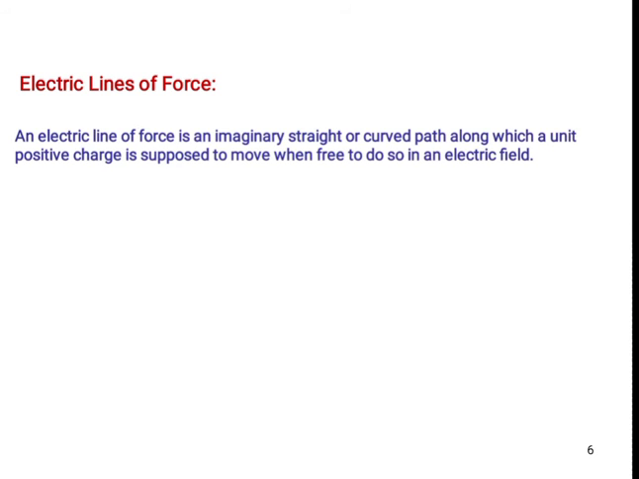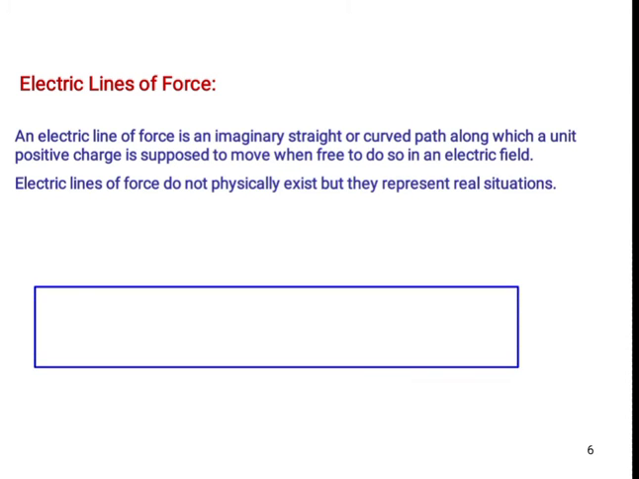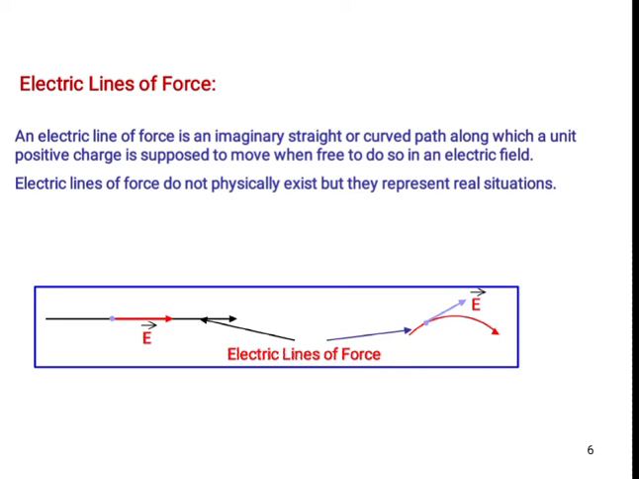Next one, electric lines of force. These are imaginary lines. Either they may be straight or a curved path. So these are electric lines of force. We may draw a straight or a curved path. If we are drawing a curved path, then to understand the direction of this curved path, we have to draw the tangent in this way to know the direction of that electric line.